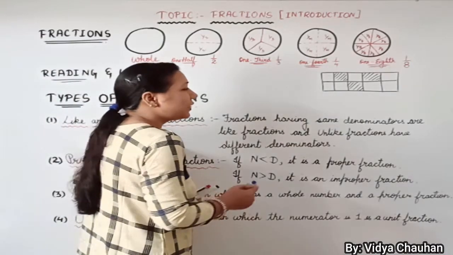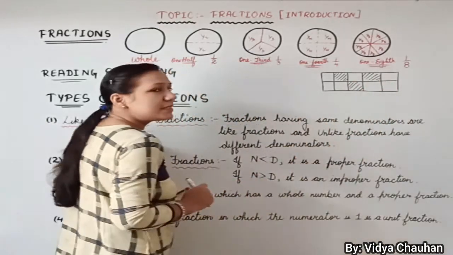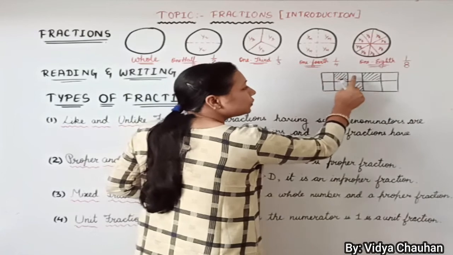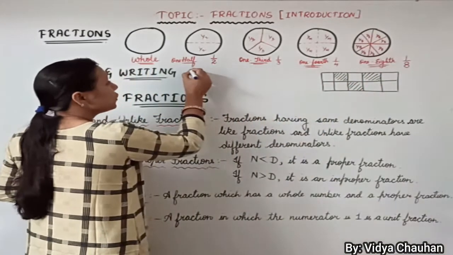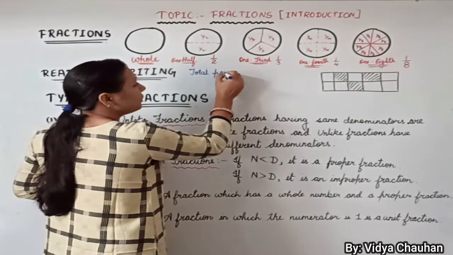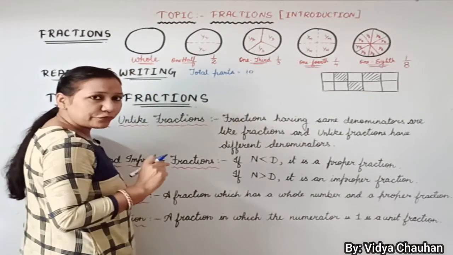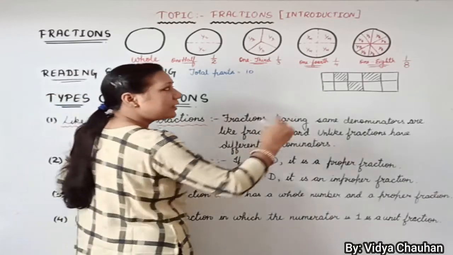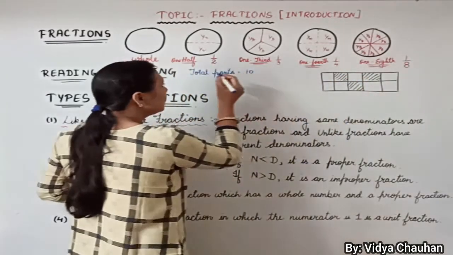Yes. So very first what you have to write is the total number of divisions here. In how many parts have I divided this rectangular block? 1, 2, 3, 4, 5, 6, 7, 8, 9 and 10. So the total parts in which we have divided it is 10. Out of these 10 small boxes, how many have I shaded? I have shaded 3 portions, 1, 2 and 3.